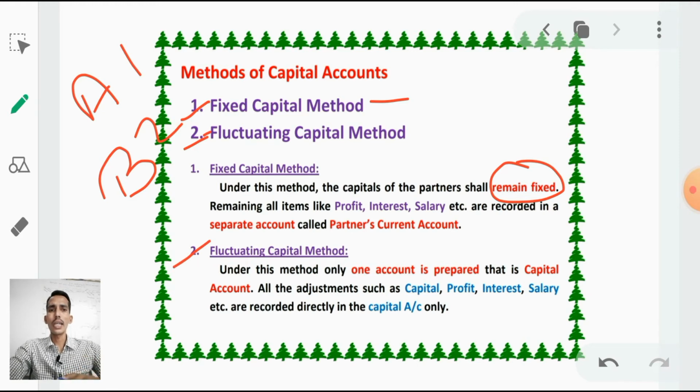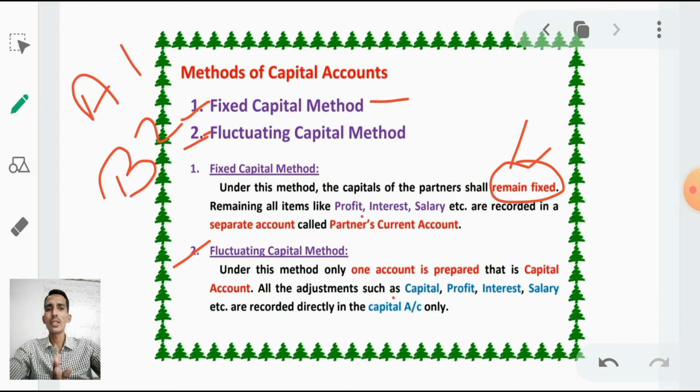Next, the fluctuating capital method. What does it say? Under this method only one account is prepared, that is the capital account. All the adjustments such as capital, profit, interest, salary, etc. are recorded directly in the capital account. Just observe: in the fixed capital method we take the capital amount only in a separate account, and remaining adjustments like profit, interest, salary are taken into another account called the current account.